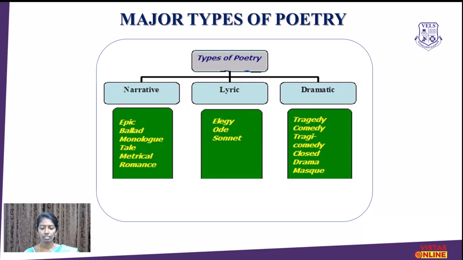The great Greek philosopher Aristotle divided the major poetry into three types. The first one is narrative poetry, then lyrical poetry, and dramatic poetry. And what are all the narrative poetic forms? Epic, ballad, monologues, tales, metrical forms, and romances. In lyrical poetry, elegy, ode, sonnet. And the dramatic poetry is divided into further categories: tragedy, comedy, tragicomedy, closed drama, and masque.